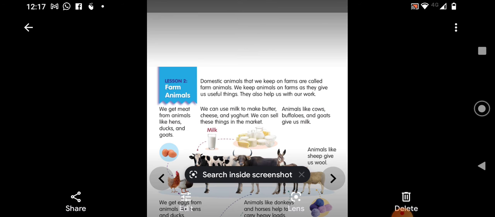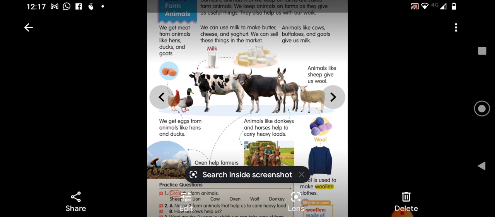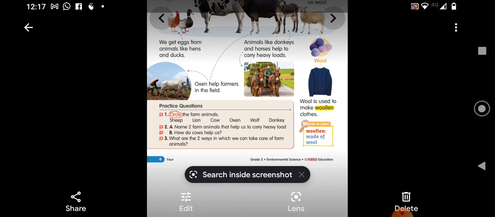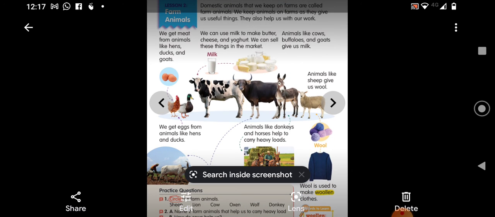Animals like cows, buffaloes and goats give us milk. Animals like sheep give us wool. We get eggs from animals like hens and ducks. Animals like donkeys and horses help to carry heavy loads. Oxen help farmers in the field. See, these pictures depict how they are useful.